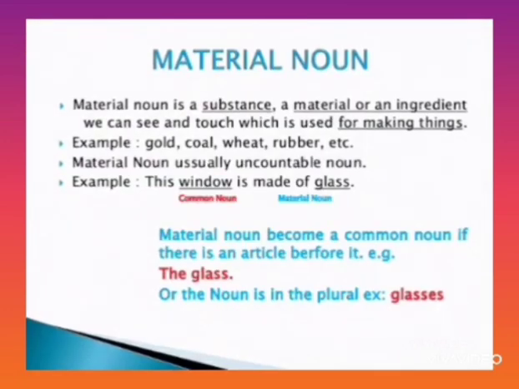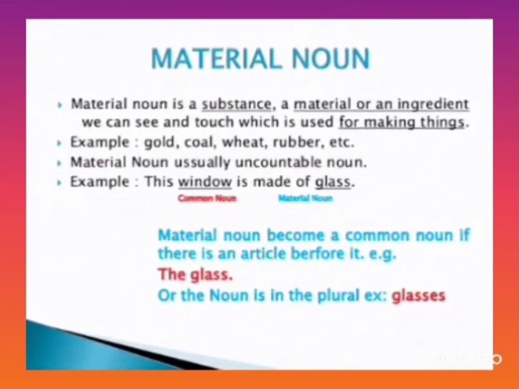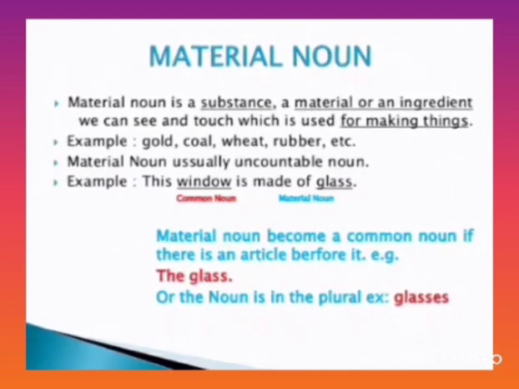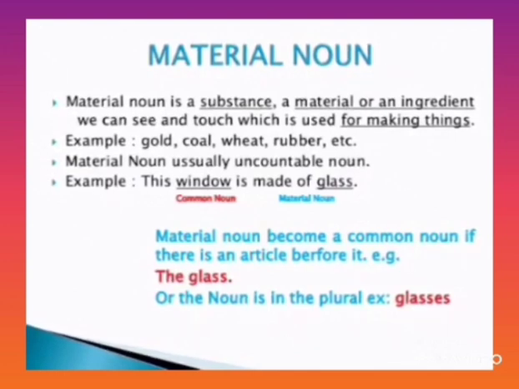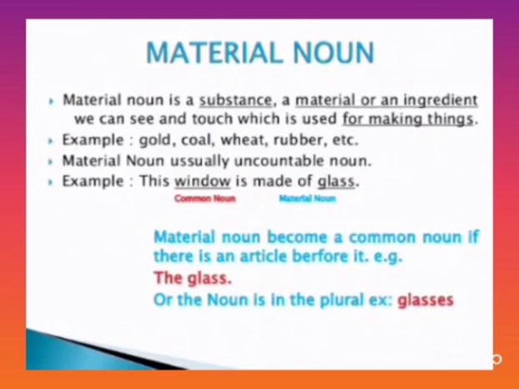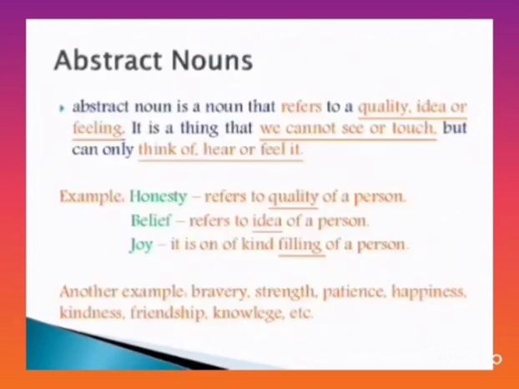And what is a material noun? All of you know that a material noun is a substance, material or ingredient we can see and touch, which is used for making things. Like gold, we use gold for making golden ornaments. We use coal for the purpose of producing electricity. The window is made of glass. Here window is the common noun, and as the window is made of glass, glass is the material noun.